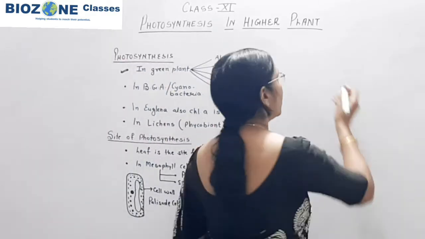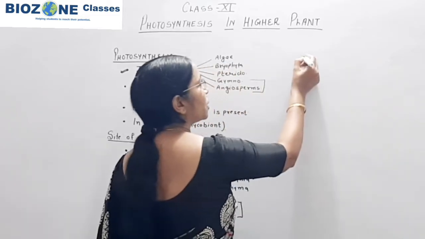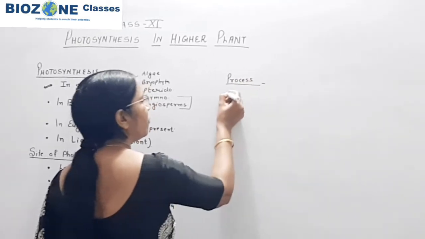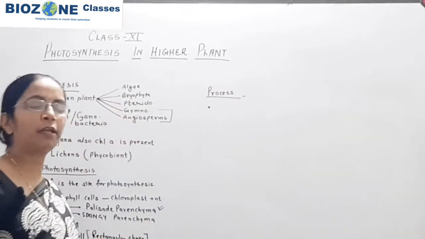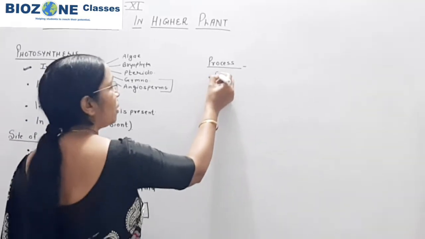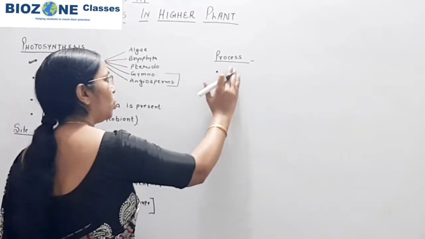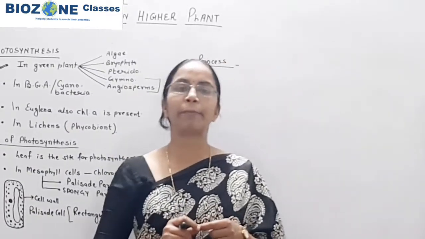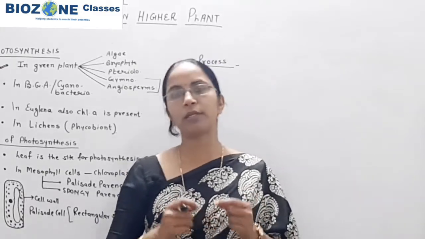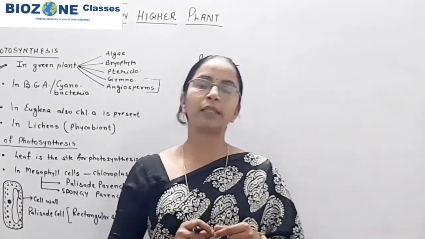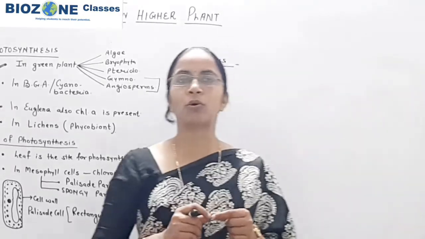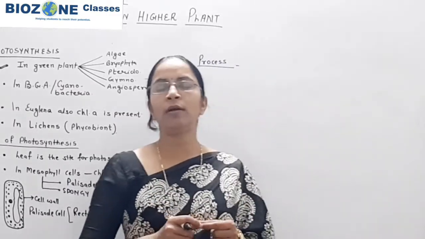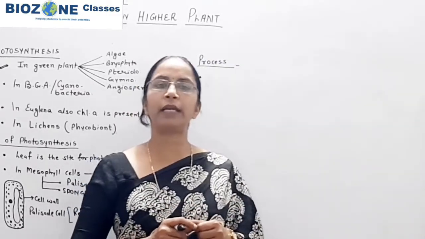So here you remember, when we come towards the process or reactions of photosynthesis, one of the most common definitions you have studied, which is known to all students, I only revise it: green plants, or the cells of green plants, prepare their own food in presence of sunlight and chlorophyll molecule with the help of carbon dioxide and water.